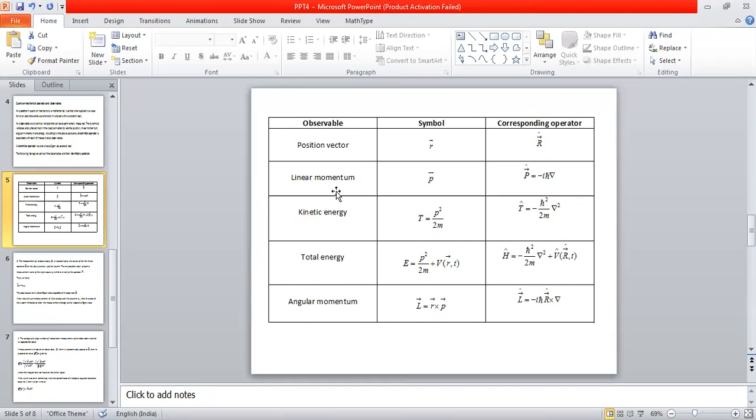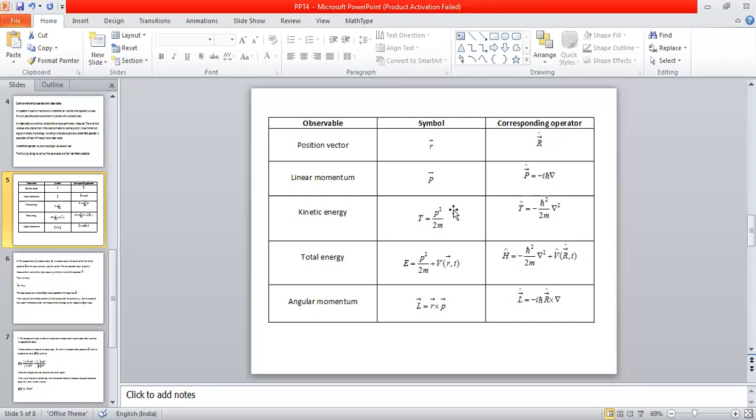Now we have the second quantity, linear momentum. Linear momentum in the three-dimensional case is written as vector P, and its operator form is minus i h cross del, where del is a mathematical operator, which is nothing but i cap into dou by dou x plus j cap into dou by dou y plus k cap into dou by dou z. That is the del operator. So the linear momentum is represented by the quantum mechanical Hermitian operator minus i h cross into del.